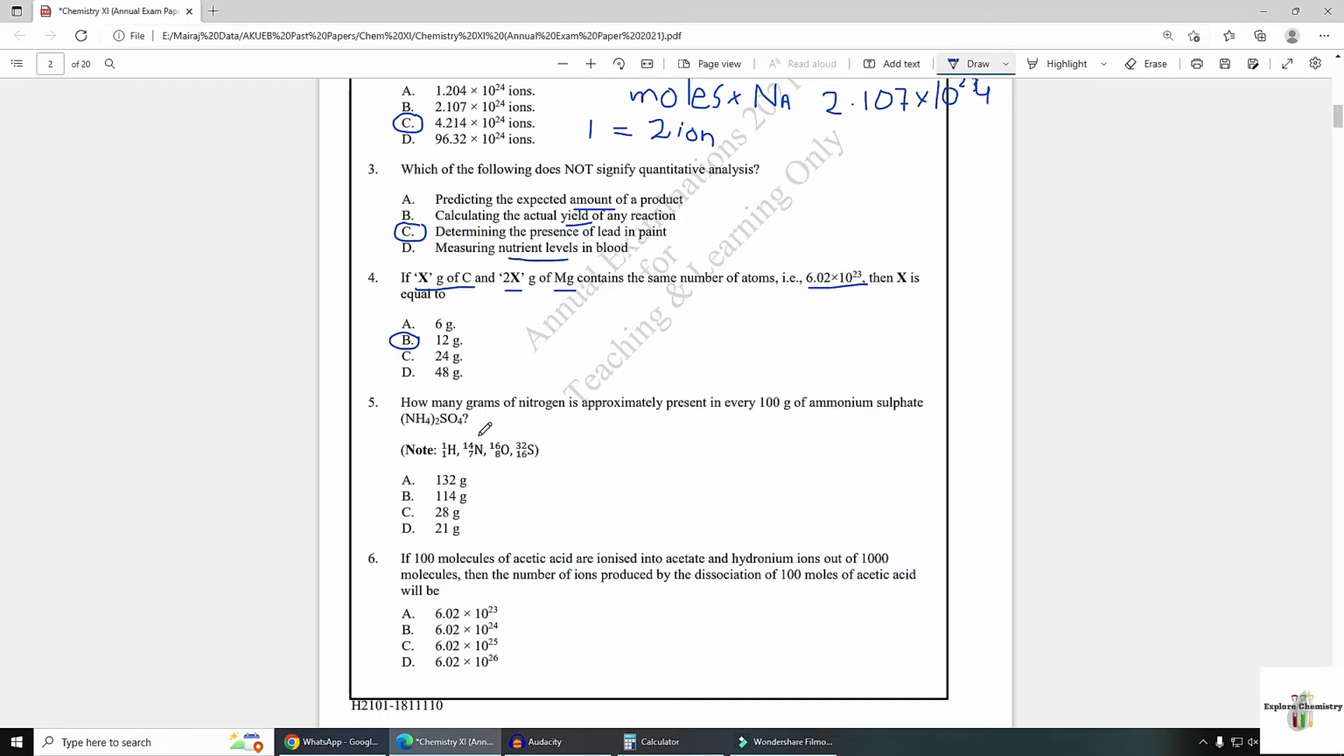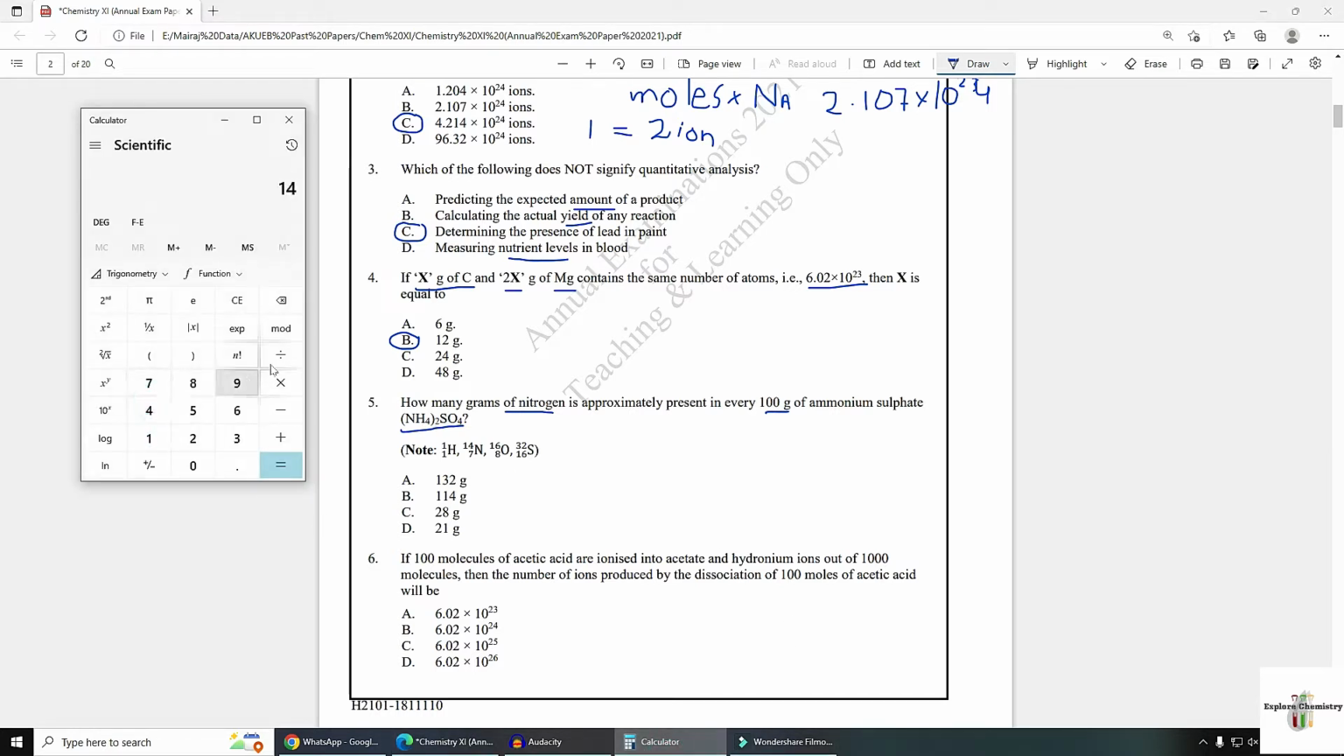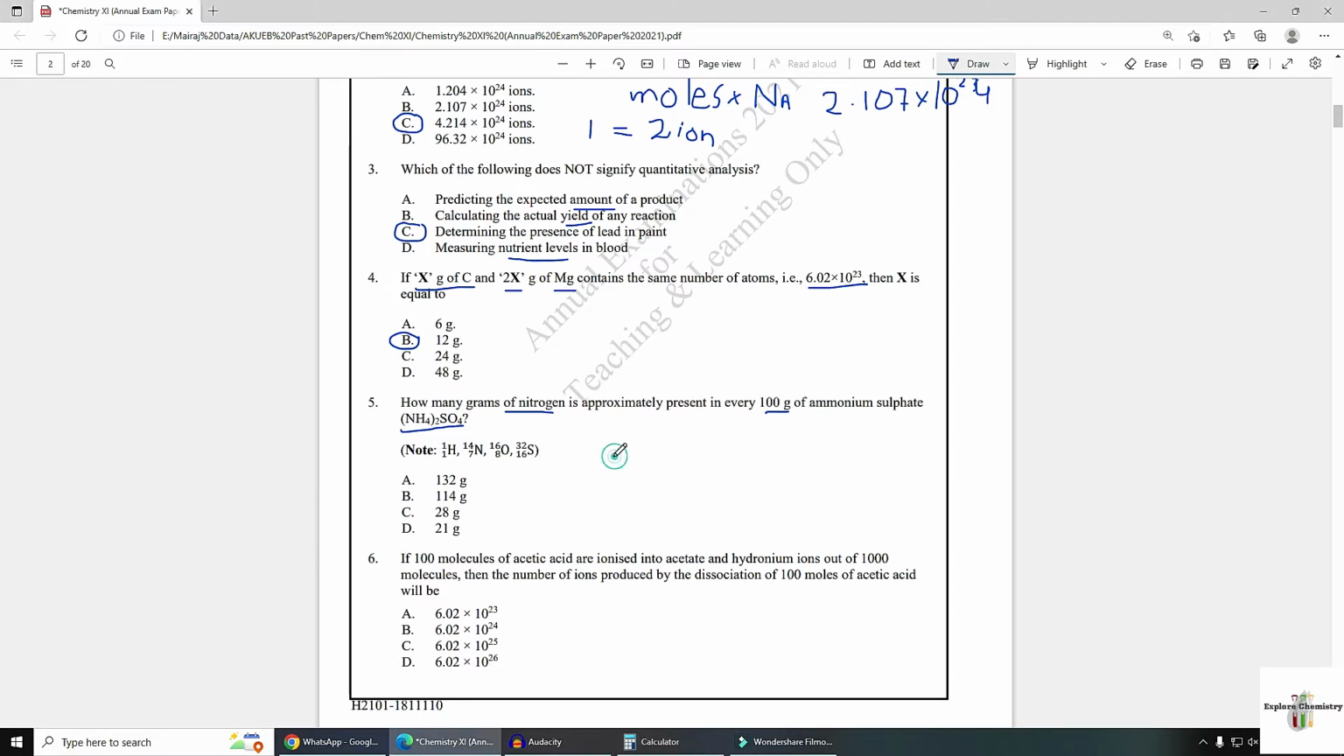Question number 5: how many grams of nitrogen are approximately present in 100 gram of ammonium sulfate? The ammonium sulfate formula is given and you need to find the grams of nitrogen present in it. So from this formula you need to calculate the molar mass of nitrogen present in this molecule and the molar mass of this molecule. Here you can see 2 nitrogen atoms are present. One nitrogen atom mass is 14, means in this compound 28 nitrogen mass is given.